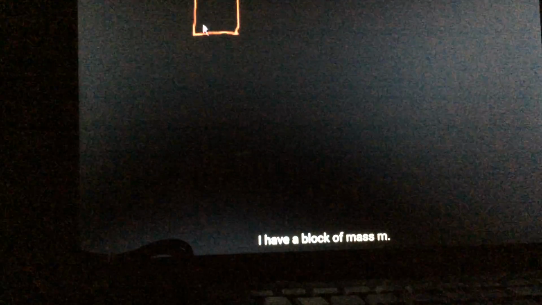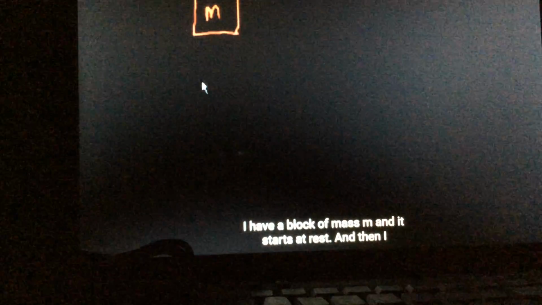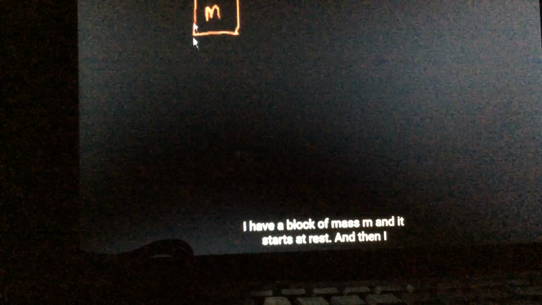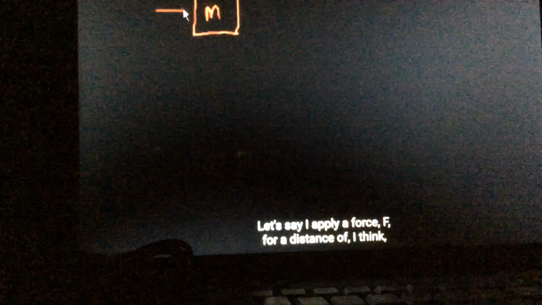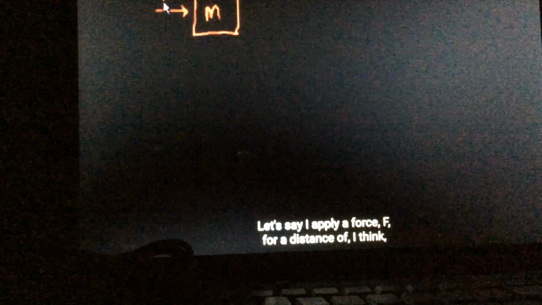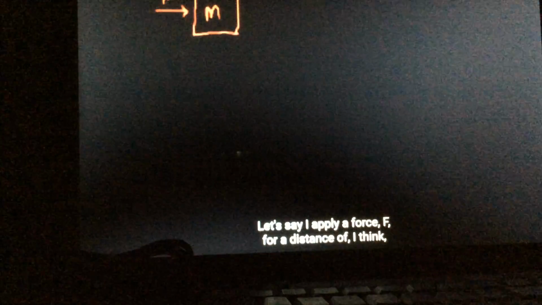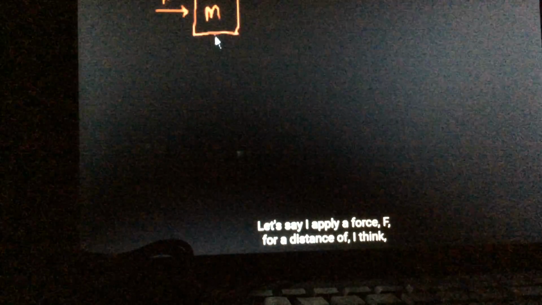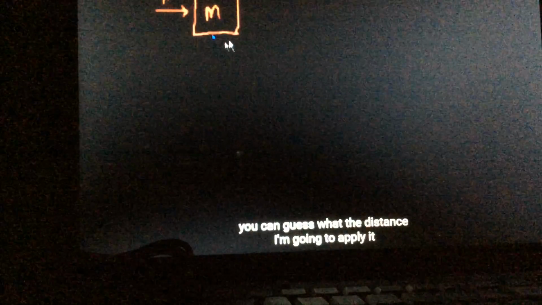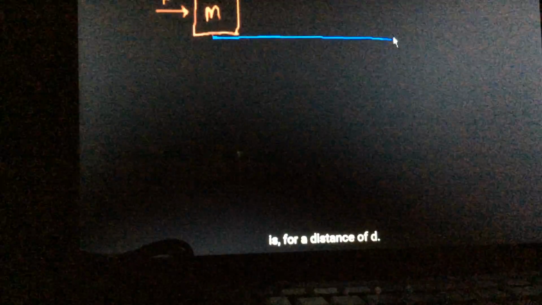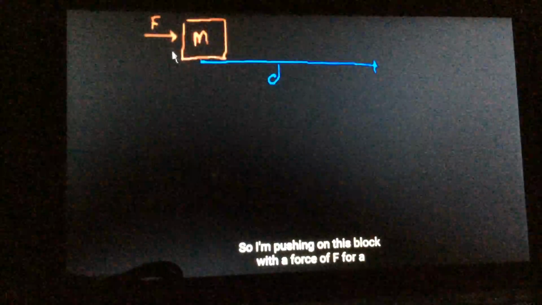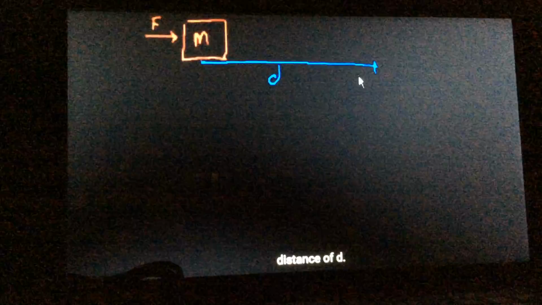I have a block of mass m, and it starts at rest. And then I apply a force F for a distance of d. So I'm pushing on this block with a force of F for a distance of d.